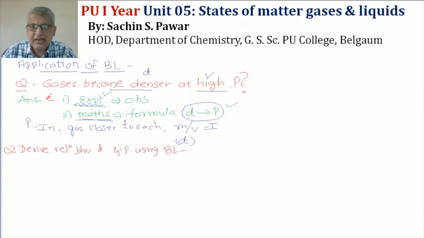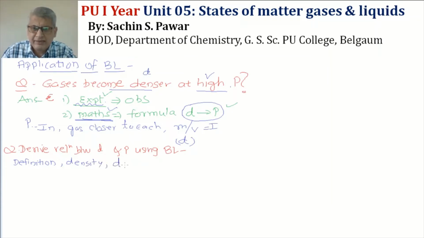So let us derive. We'll go for the mathematical explanation. We want the relation between density and pressure, so we need to know the definition of density. What is density?